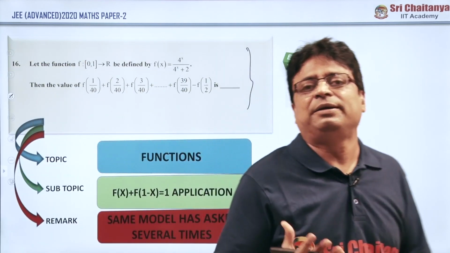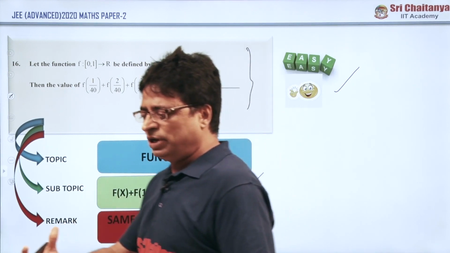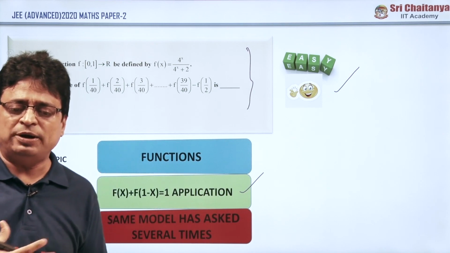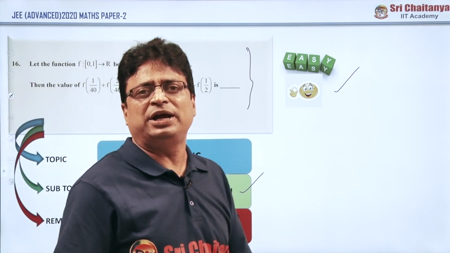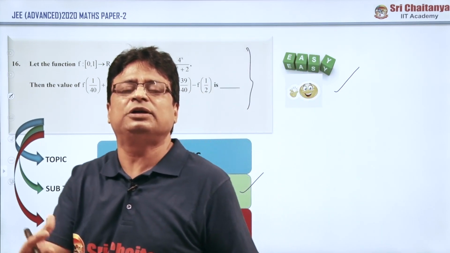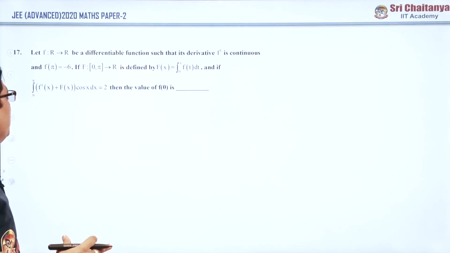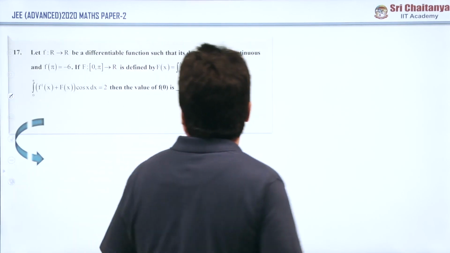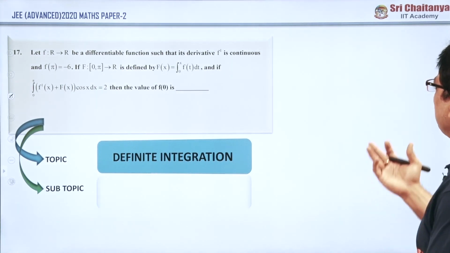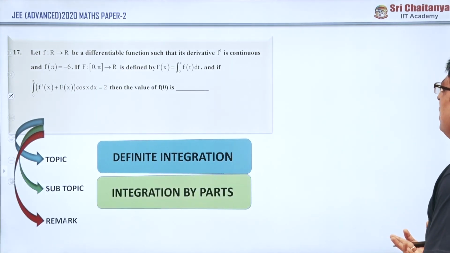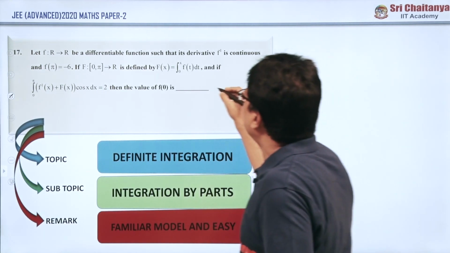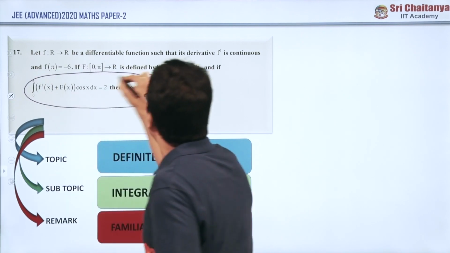I was shocked actually, because several questions were based on previous models only. If you have gone through the previous 35 years of old IIT JEE papers, the same models and the same type of questions were repeated in the 2020 Advanced examination also. Even this question is the same. It comes under definite integration, and here it is the integration by parts formula, which is also a familiar model that has been repeated several times in the Advanced examination.